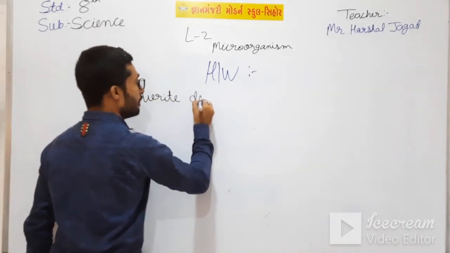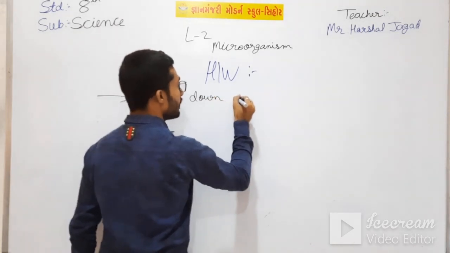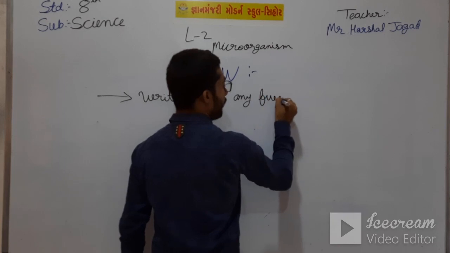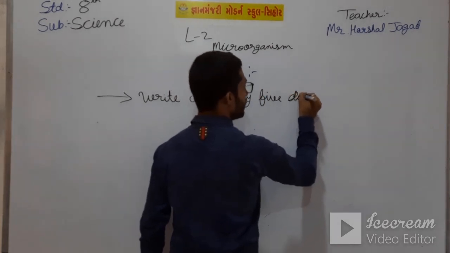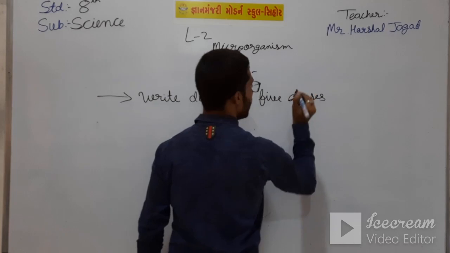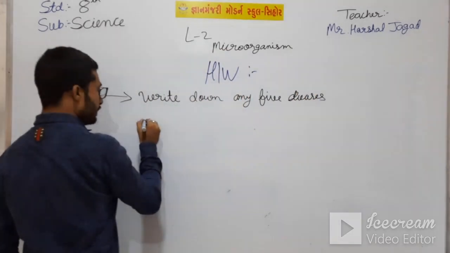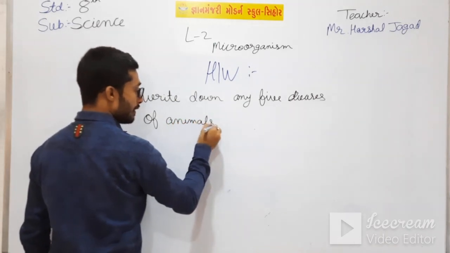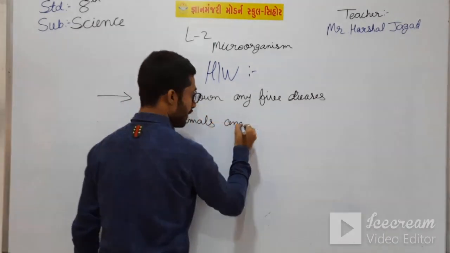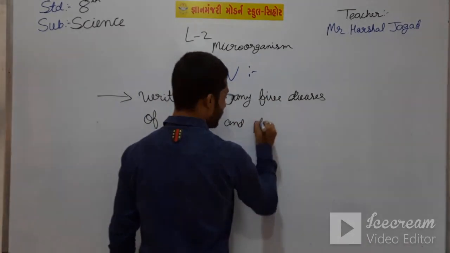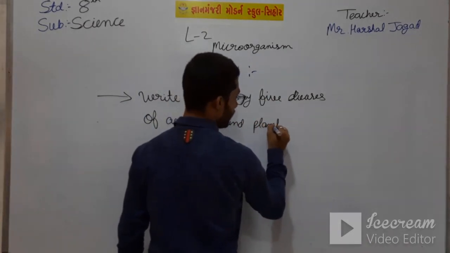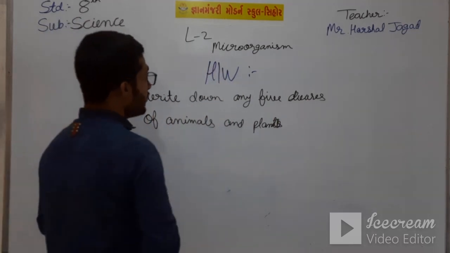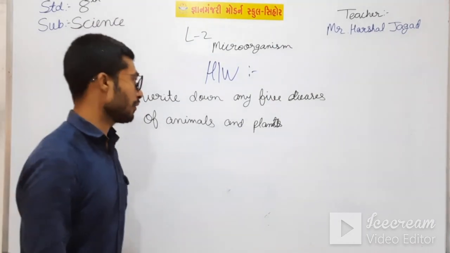Write down any 5 diseases of animals and plants which are caused by harmful microorganisms.